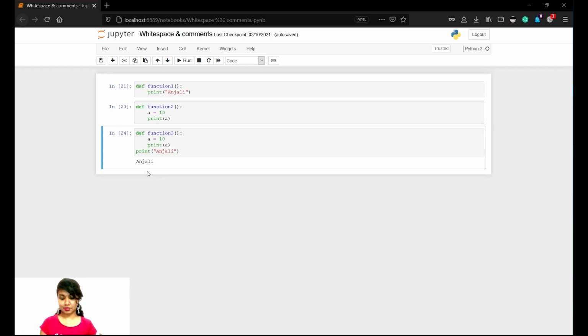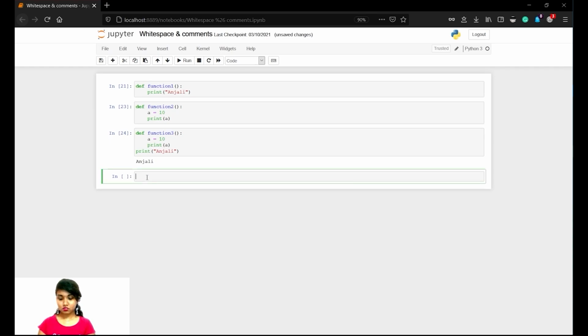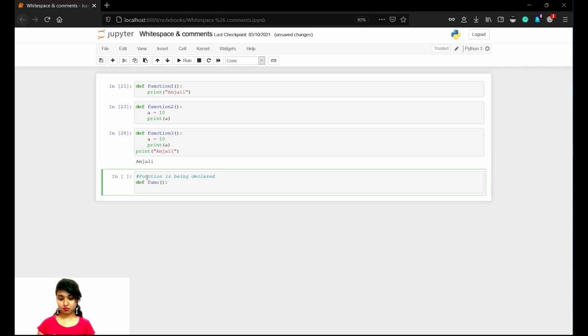Now, to showcase how comments work, the symbol that we use is the pound symbol. Let me just write that the function is being declared. Enter. Now def function of some random print a. That is run successfully and the function is declared. This is how you declare a comment, so this will not run.